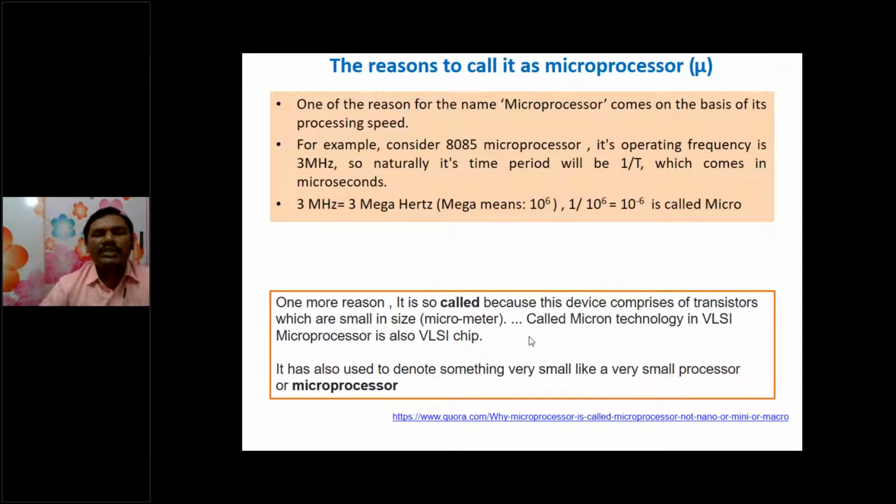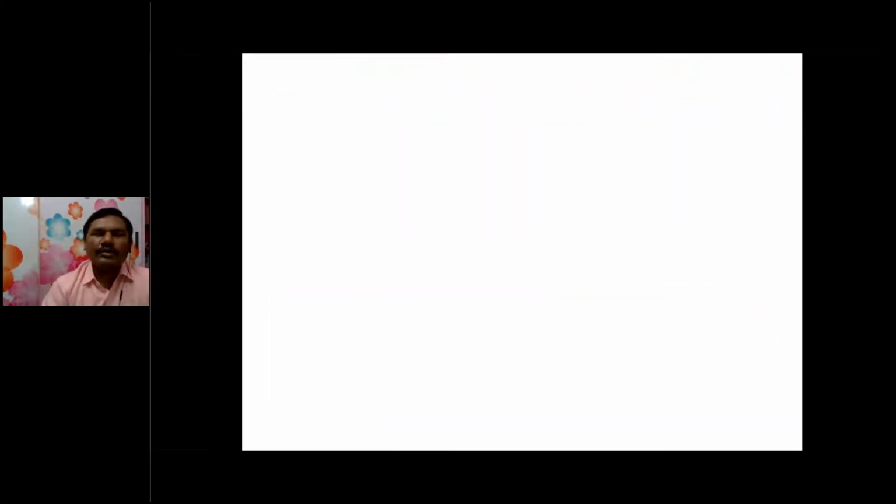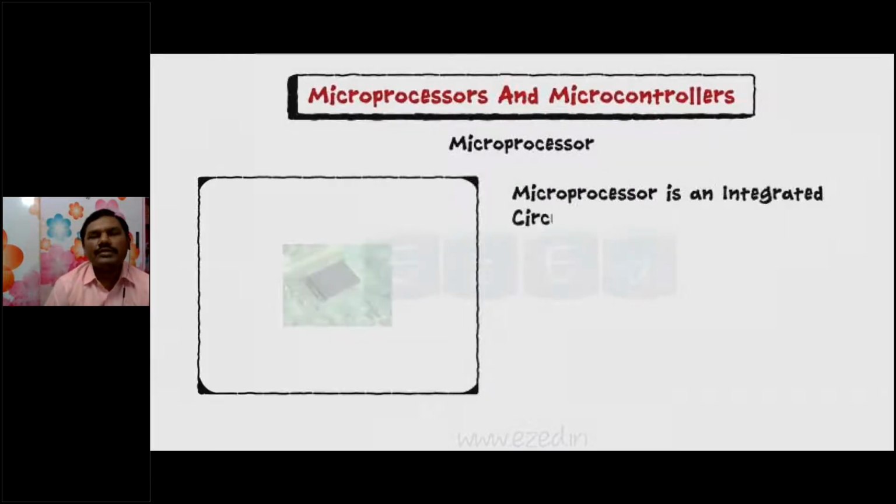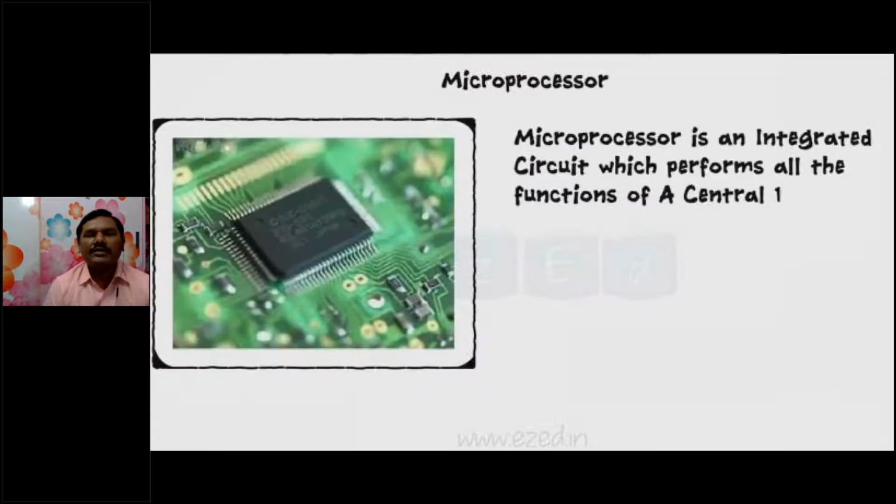One more reason: in those days this was one of the devices manufactured in a very small size. That's why it's called microprocessor. So these are some of the reasons why it was called micro. Here I am giving the difference between microprocessor and microcontroller in terms of animations. All of you go through this animation.